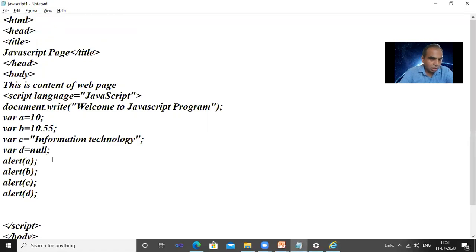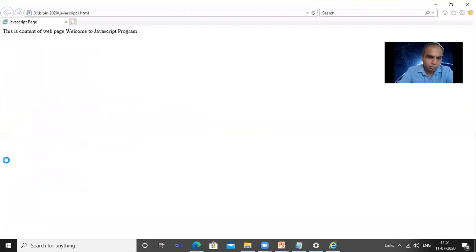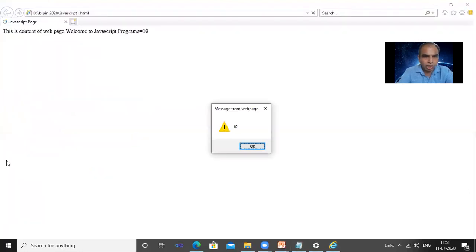Got it? Clear, students, how you assign the variable and how to show the value. You can show it with document.write also. If you want to show it with document.write, the document.write method shows A is equal to, and we are assigning here using A. We have to use the comma operator to separate the variables.